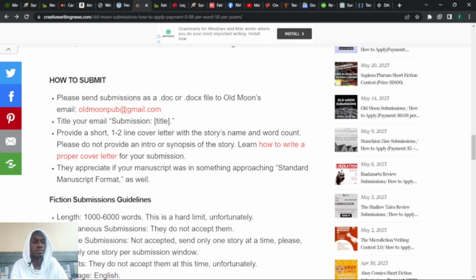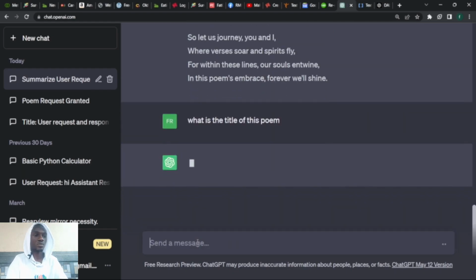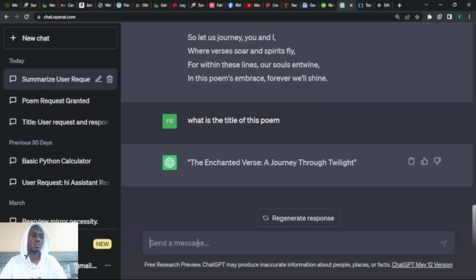Now I'll ask for the title, although the title might be there, but I don't have the time to read it. What's the title of this poem? The Enchanted Verse, a journey through twilight. Okay, here is the title of the poem. Now I copy the title.